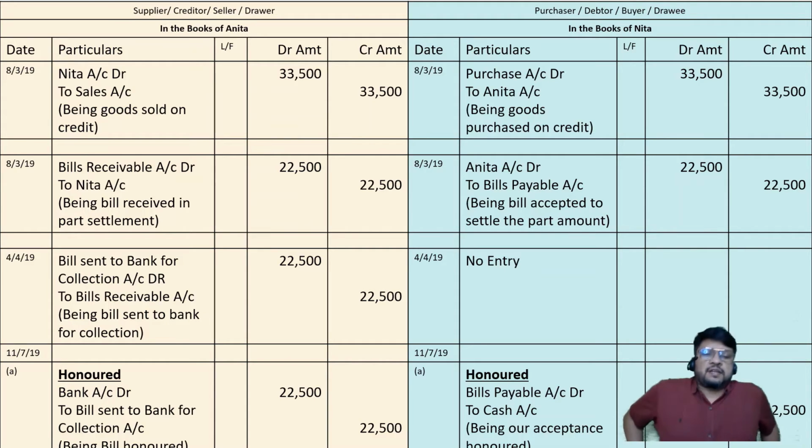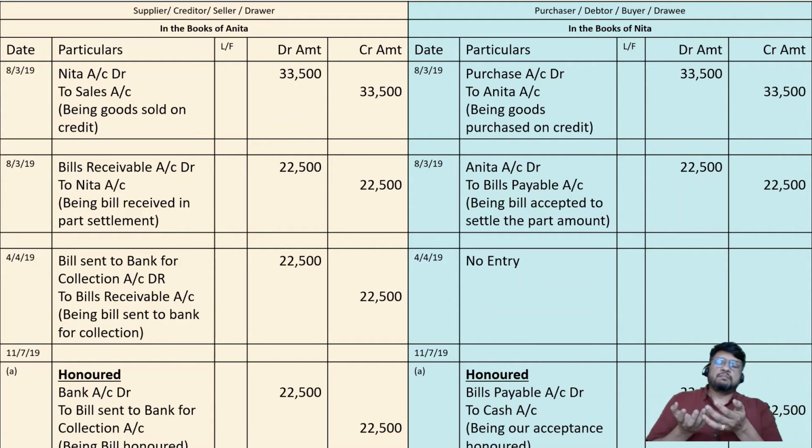That means these charges which are paid by Anita are not paid because of mistake of Nita, but these charges are paid by Anita because she was not having the capacity to hire her own employee who can manage all these different things. So since she took the services of the bank, she'll have to pay to the bank. So the bank charges here are as a result of not the mistake of Nita, but these are as a result of the way in which Anita wanted to do the transaction.